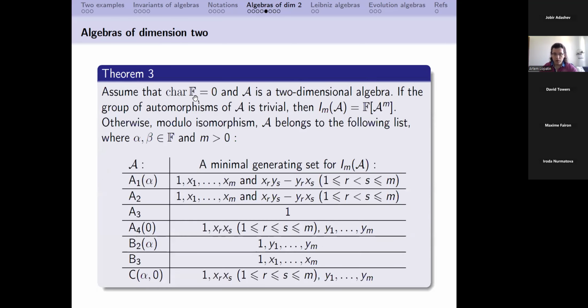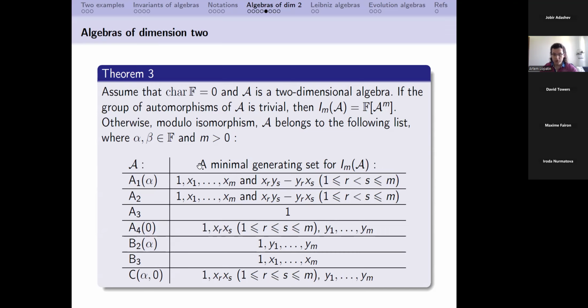And then, in case of characteristic 0, we explicitly described all generators for all algebras of invariants. So here we consider, of course, the case when the group of automorphisms is not trivial. If the group of automorphisms is trivial, then the algebra of invariants is just the coordinate ring and we have nothing to do.